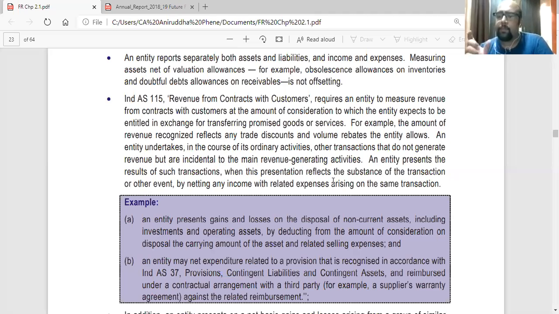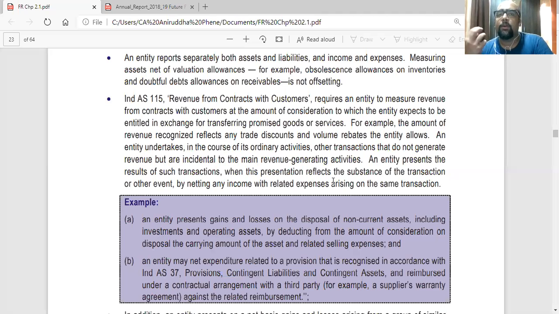So the consideration you received minus the amount of carrying value, that is the WDV of the asset in your books, minus any selling expense. Basically consideration minus the carrying amount minus the selling expense. So that is how you recognize the gain or loss on disposal of any non-current asset. That is called offsetting. Okay. So you basically netted that and disclose the amount.